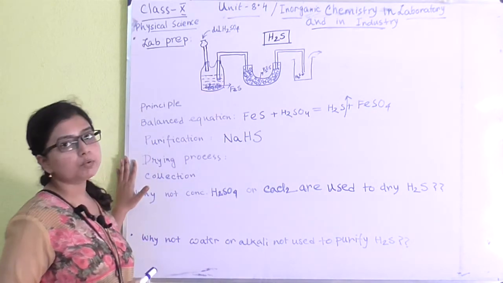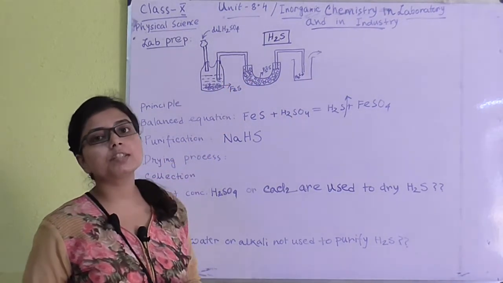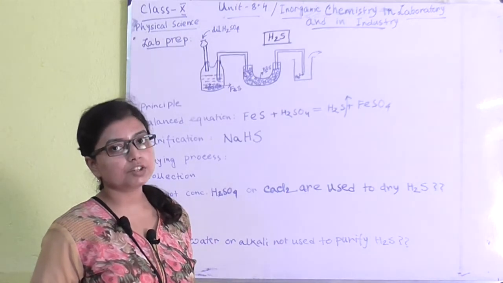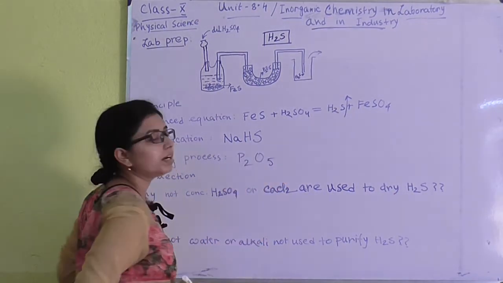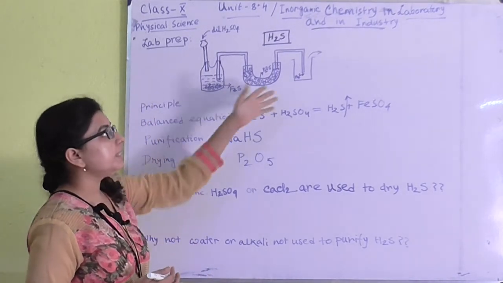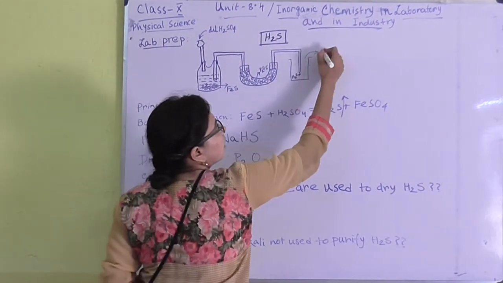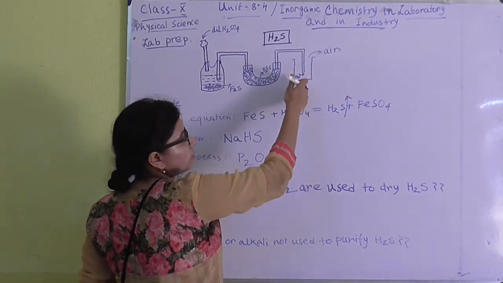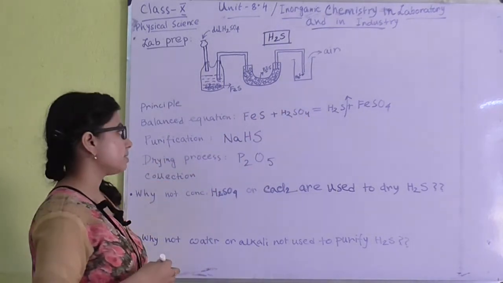The next point is the drying process. Here, as in the picture you can see, P2O5 or phosphorus pentoxide we can use. We can't use concentrated H2SO4, we can't use calcium chloride. We can only use P2O5, that is phosphorus pentoxide, to dry H2S gas. And the final thing is collection. You see in this picture that by the upward displacement of air, I have given this arrow to show the air is being displaced by the H2S. So by the upward displacement of air we can collect H2S gas.